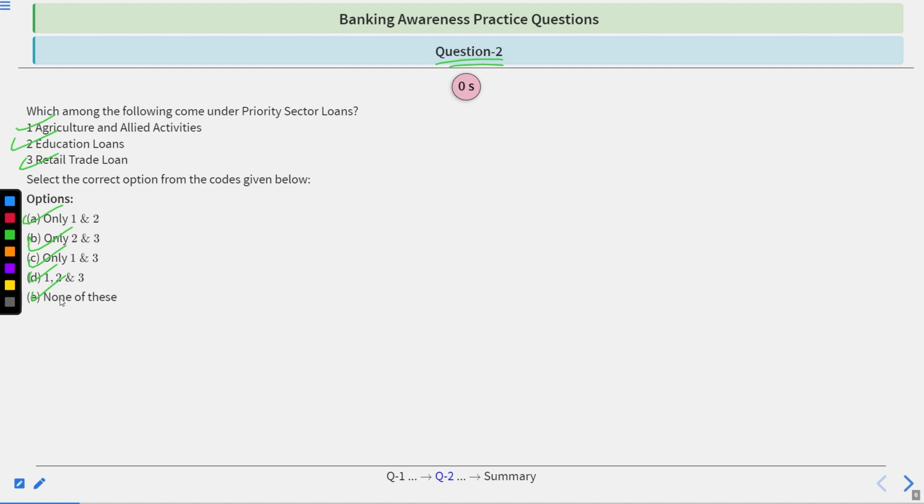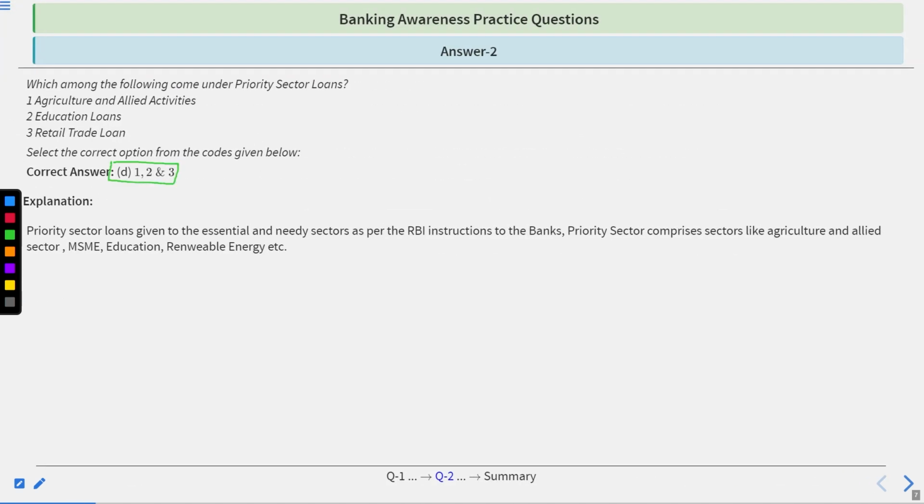Okay, the time's up. So the correct answer is D, 1, 2 and 3. It means agricultural activities, education loans and retail trade loans. All these come under the priority sector loans or PSL category. Just go by the explanation. Priority sector loans are given to the essential and needy sectors as per the Reserve Bank of India's instruction to the banks. Priority sector comprises sectors like agriculture and allied sector, MSME, which stands for micro, small and medium enterprises, education loans, renewable energy loans, etc. So that's why these three are considered in the priority sector loans.